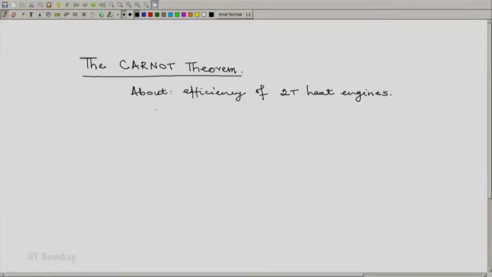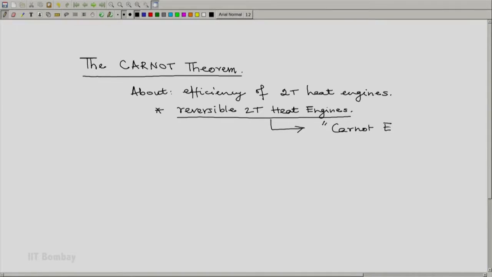It provides a special status for reversible 2T heat engines. Such reversible 2T heat engines are sometimes known as the Carnot engines. The Carnot theorem compares the efficiency of any 2T heat engine with a comparable reversible 2T heat engine.